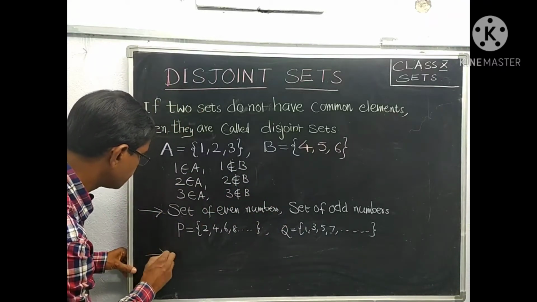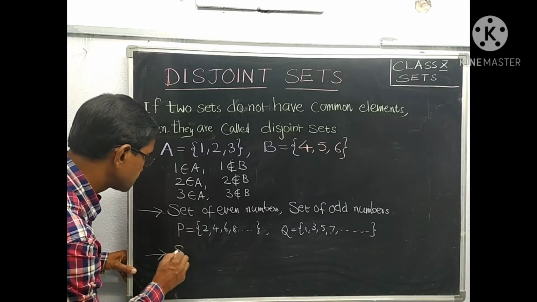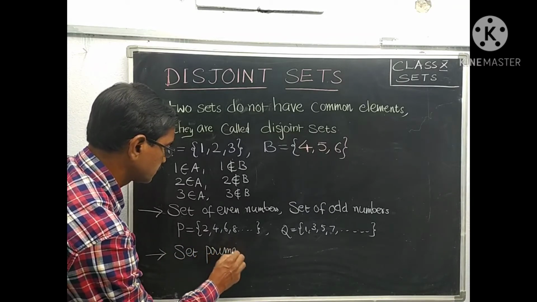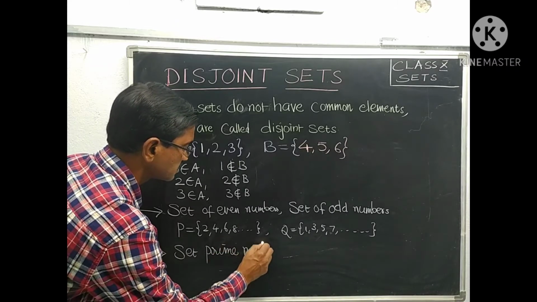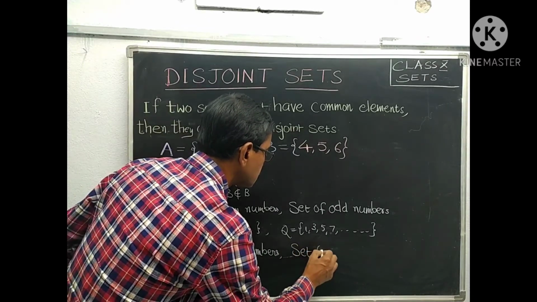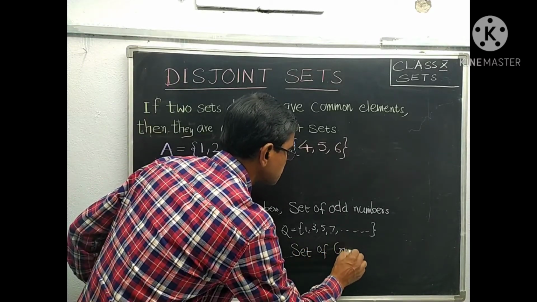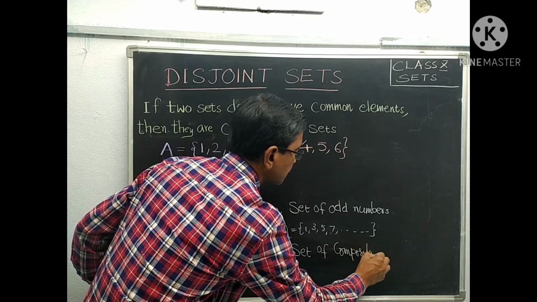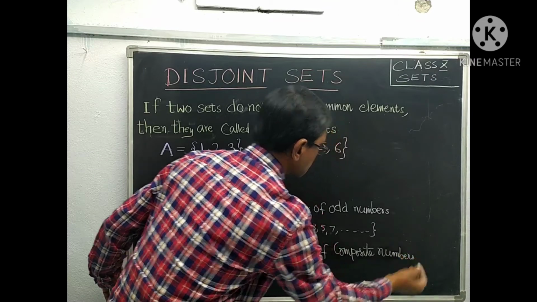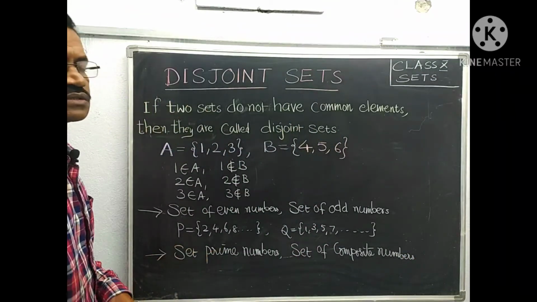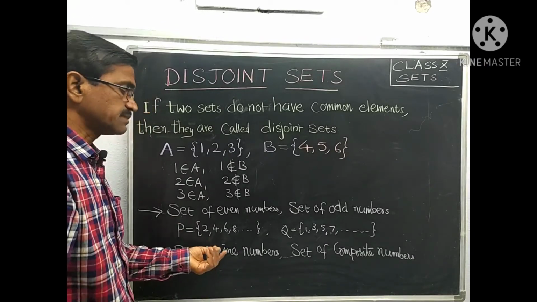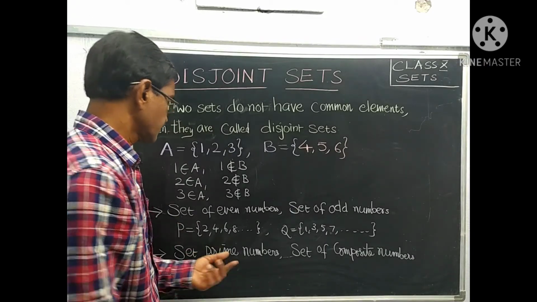Similarly, we can write one more example: the set of prime numbers and the set of composite numbers. Prime numbers are not divisible by any other number except 1 and itself. We know that.